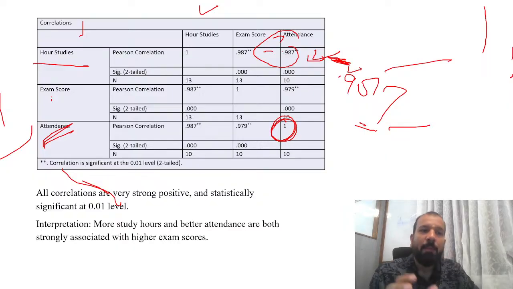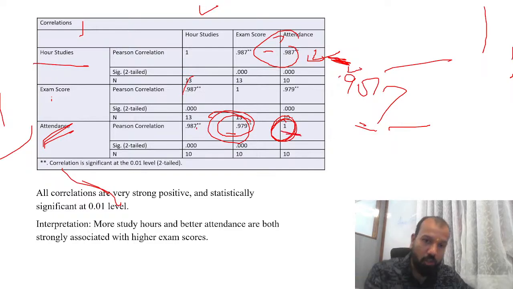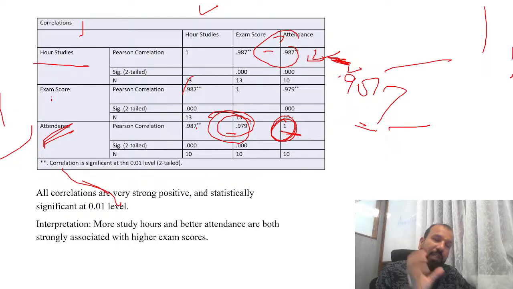Okay, so for hours studied, your correlation value is coming 0.987. That means a very strong positive correlation. And for attendance, the score is again 0.97. That means there is an impact, so that means there is a very strong positive correlation of attendance too.